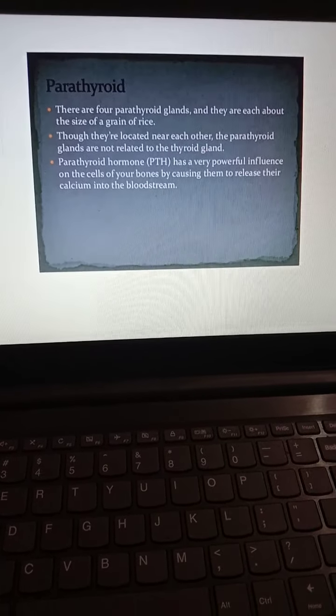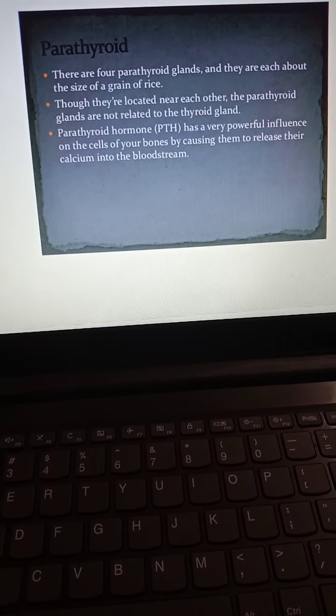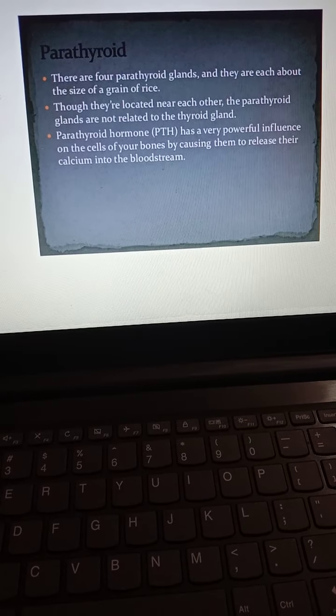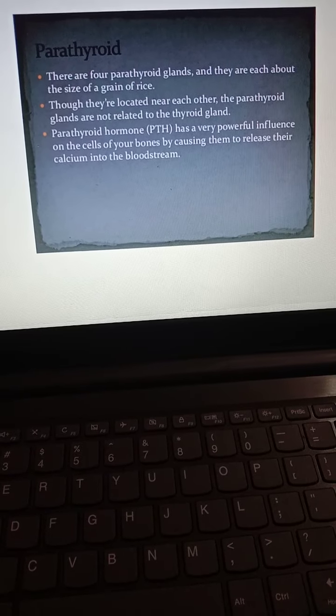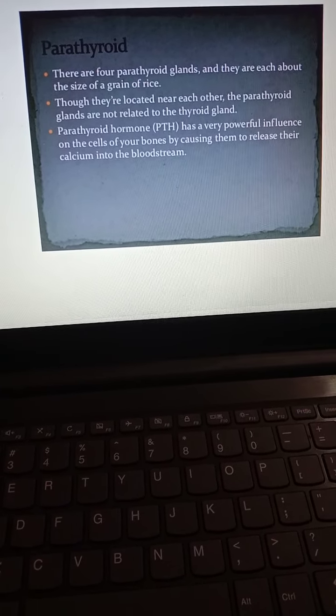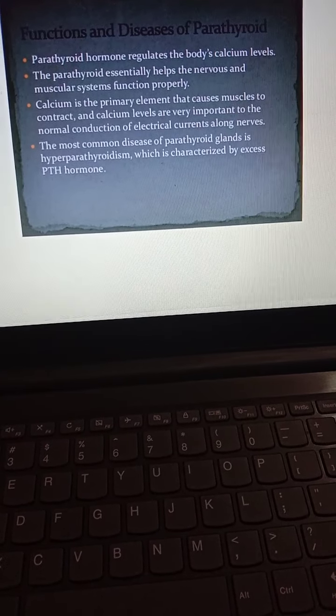And there are 4 parathyroid glands, and they are each about the size of a grain of rice. Though they are located near each other, parathyroid glands are not related to the thyroid gland. Parathyroid hormone has a very powerful influence on the cells of your bones by causing them to release their calcium into the bloodstream. And the function and disease of parathyroid hormone.